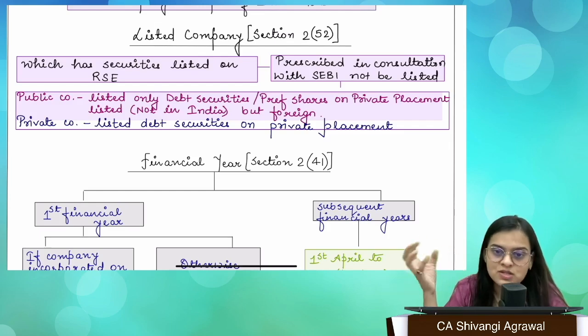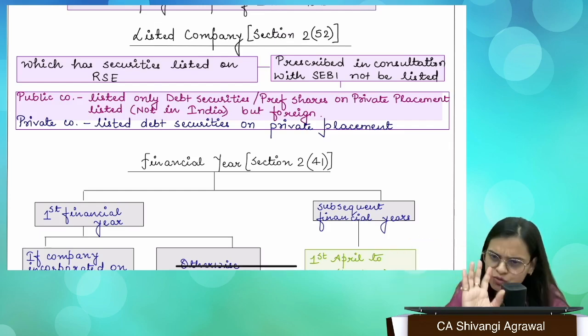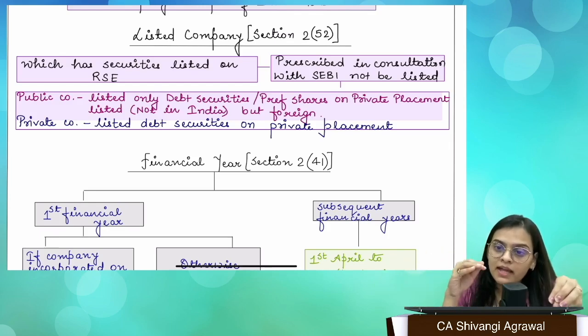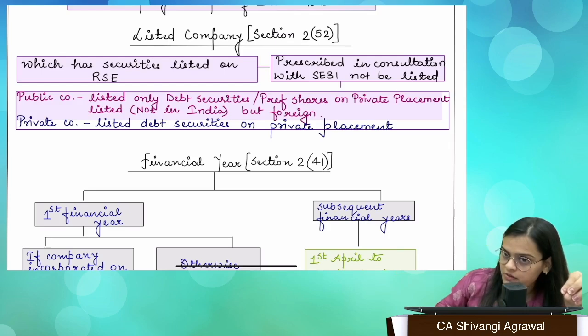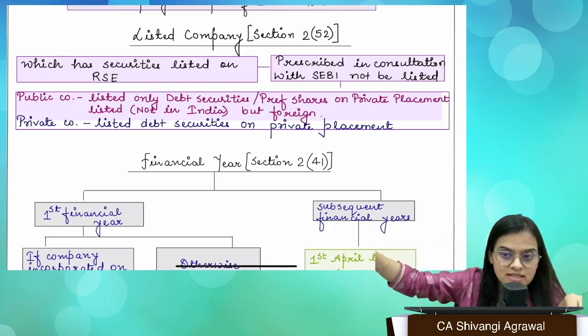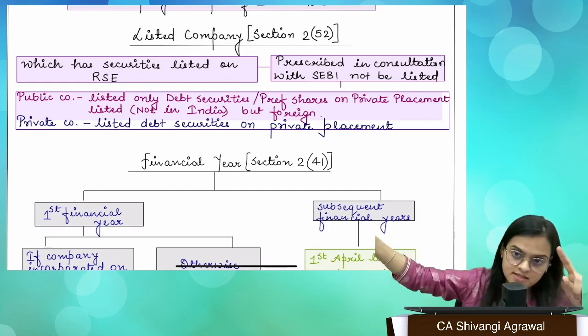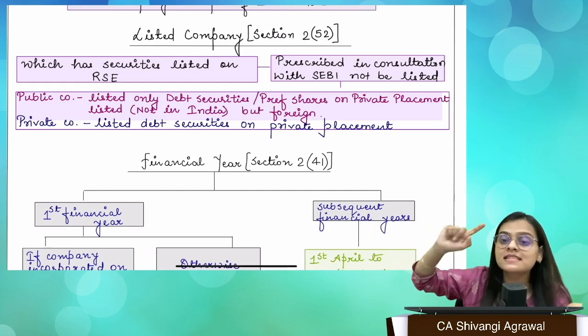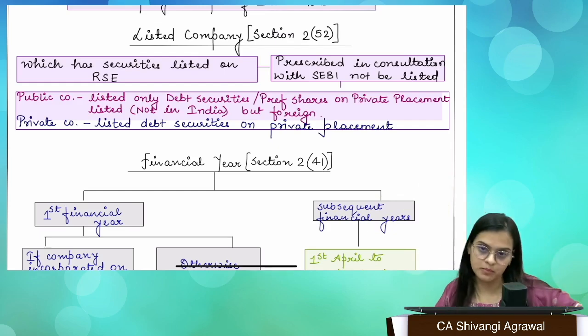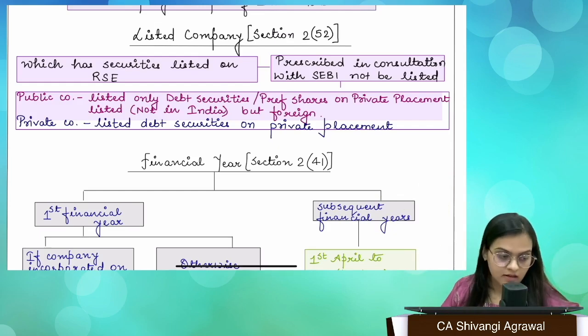So there is stock exchange, we have NSE, we have BSE, right? Two broad famous stock exchanges. Now, a company is not listed, its securities are listed. So if any of your securities are listed on a recognized stock exchange, then you are called a listed company. Okay. Now, there is one more thing that you need to understand.